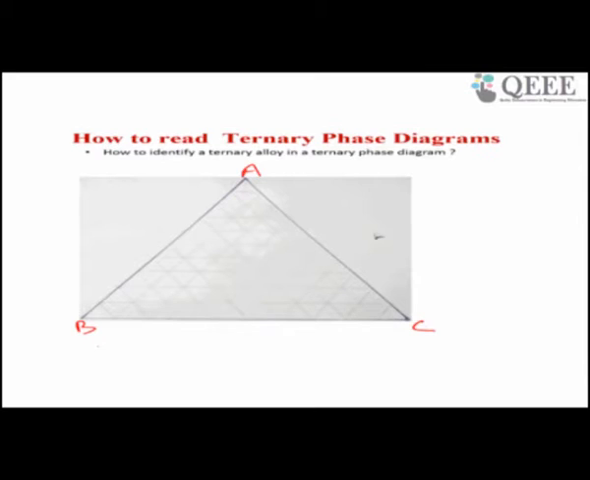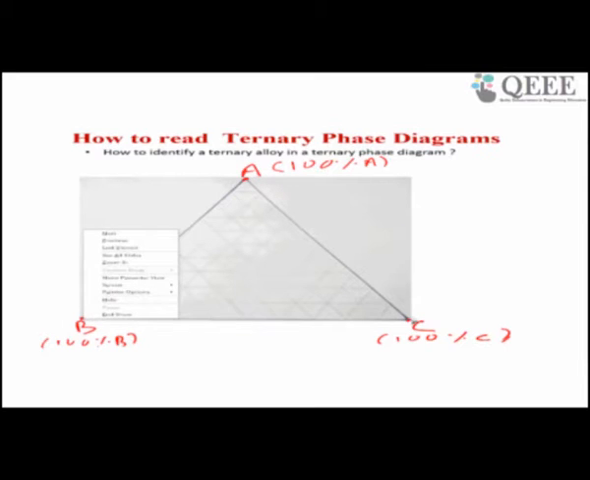So in a ternary diagram, there are three vertices: vertex A, vertex B, vertex C. Each vertex contains 100% of that particular material: 100% A, here 100% B, and here 100% C. It means if A is aluminum, B is copper, C is silver, then here it is pure aluminum, pure copper, pure silver. So each component has 100%.